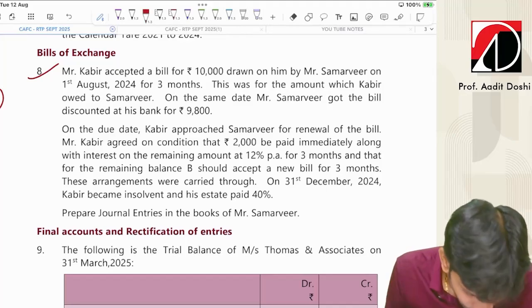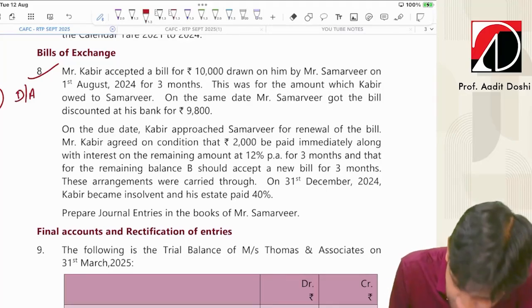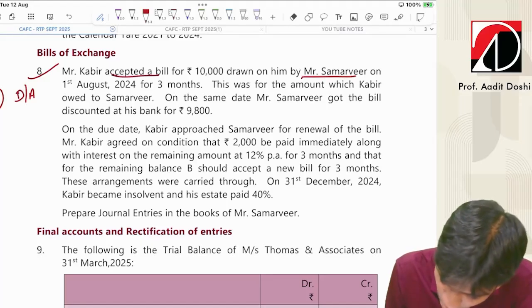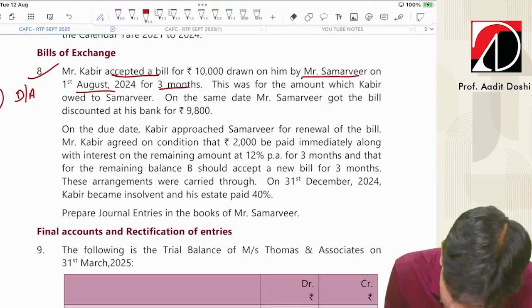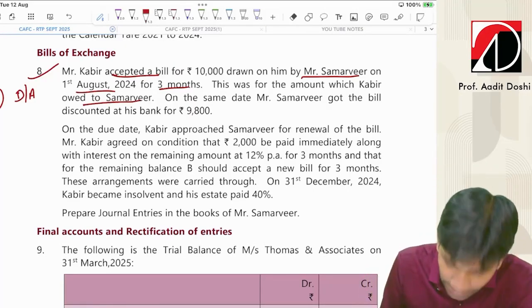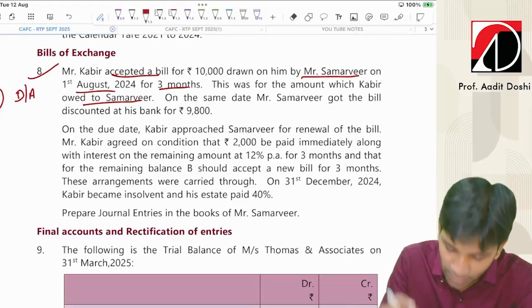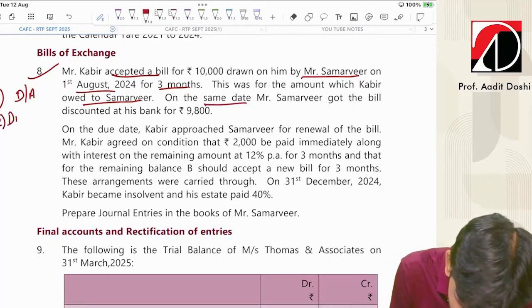Right? Here. First entry will be drawn and accepted. Mr. Kabir accepted a bill, so Somerville drew a bill on 1st August for 3 months. This was for the amount which Kabir owed to Somerville, meaning Kabir had to pay 10,000. For that reason, Somerville drew a bill on Kabir. On the same date, Somerville got the bill discounted. So entry number 2 will be bill discounting.